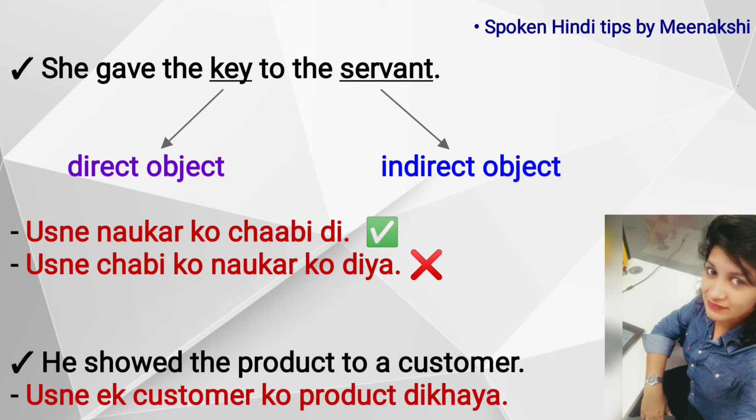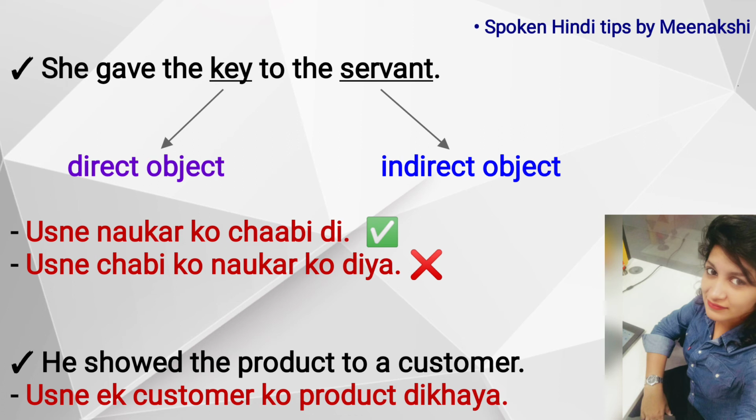So we have to use को with the indirect object. We have to use को with the नौकर or the servant, right? So उसने नौकर को चाबी दी. This is the correct sentence. The second one where I have written उसने चाबी को नौकर को दिया is incorrect. No need to use को with both the objects. Just use को with the indirect object, and with the direct object there is no need to use को. So उसने servant को चाबी दी, in spoken Hindi even this is fine, you can use this. But उसने नौकर को चाबी दी is the correct sentence.